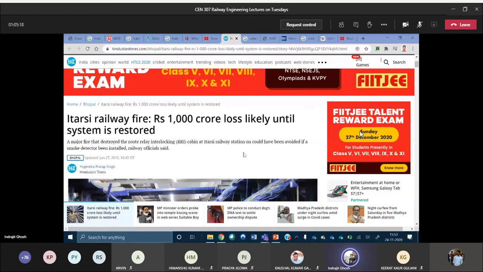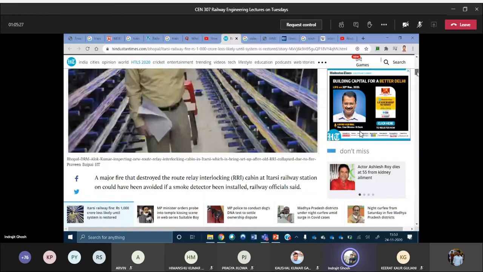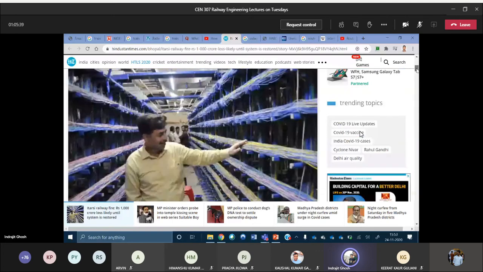So if you go through this particular news, you will be able to see, first of all, this is the new route relay interlocking they have installed after the building was destroyed, after all the existing systems were gone. So this is the new one they have installed. You can see a huge structure. There is some relevant information as well. Here you can see that they have said more or less 1000 crore loss, but he is not sure.